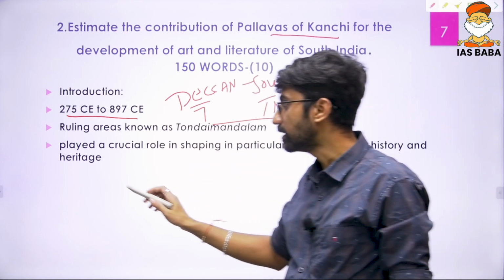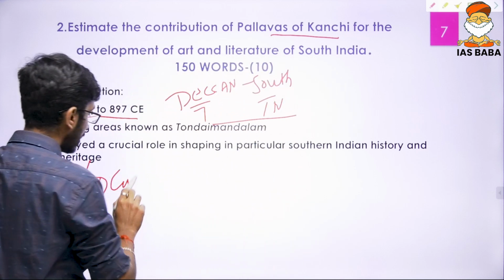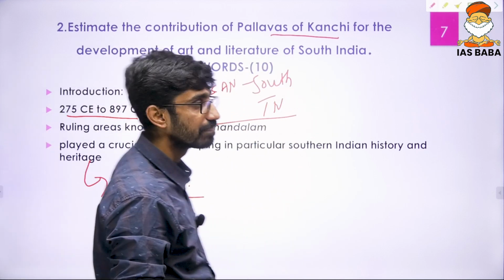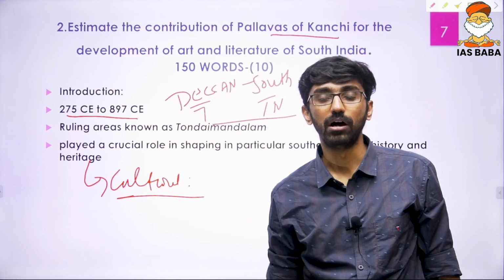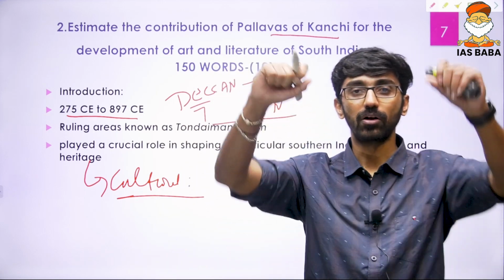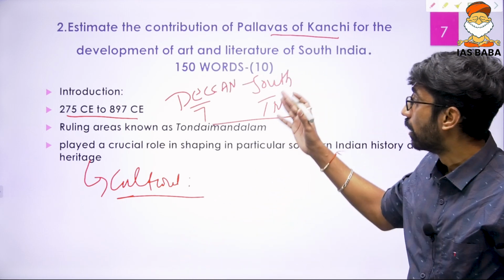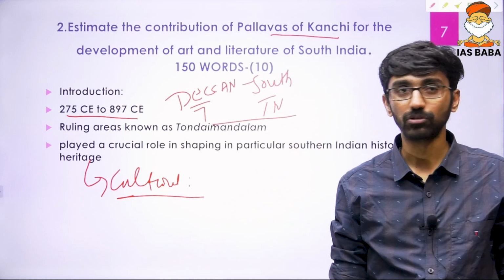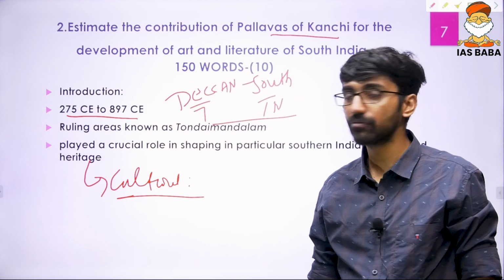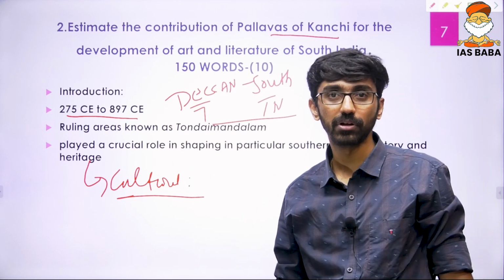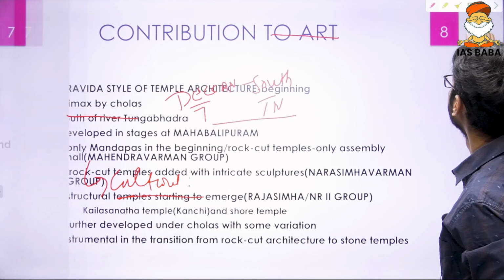The Pallavas played a crucial role in the evolution of southern Indian history, and at the same time the heritage, particularly the cultural heritage, particularly in the field of architecture. The evolution of temple architecture in South India, which is called Dravida architecture, played a huge important role from the time period of the Pallavas. So, a simple introduction: their time period 275 to 897, the ruling area, and how it contributed to the emergence of the southern culture.